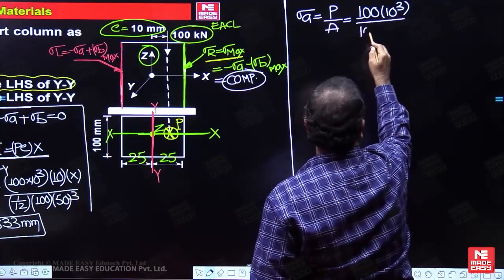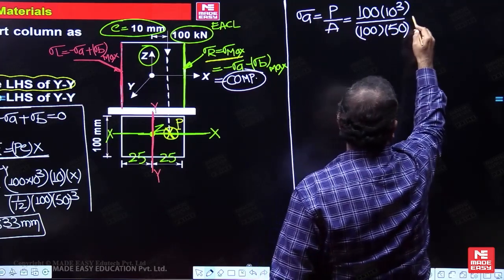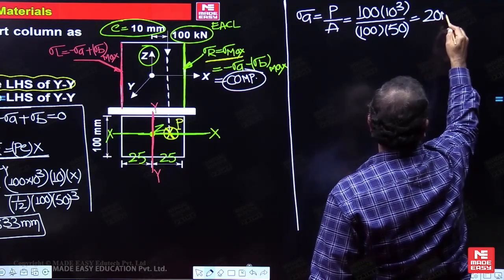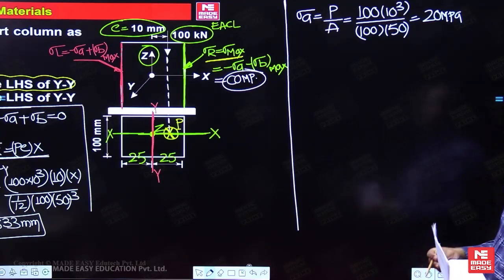Area is... check it, you are going to get it. This is 20 megapascals. I am taking the second method, the 20 megapascal.